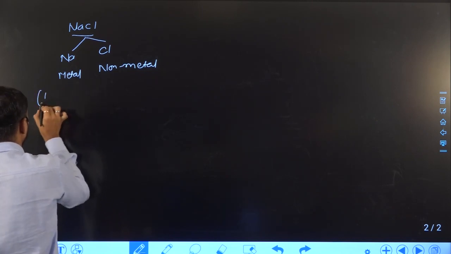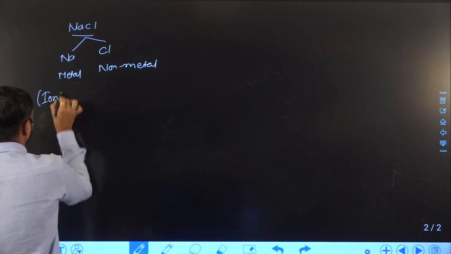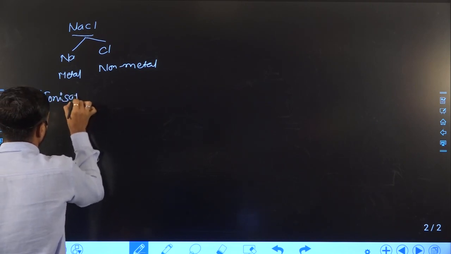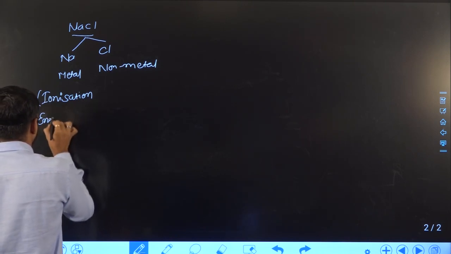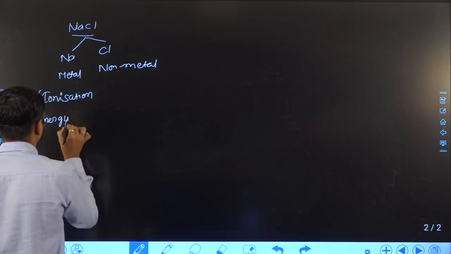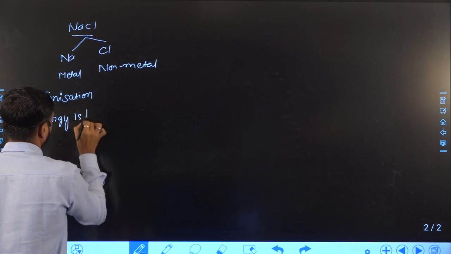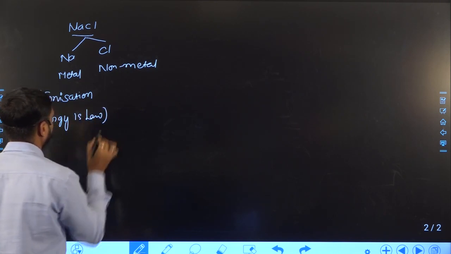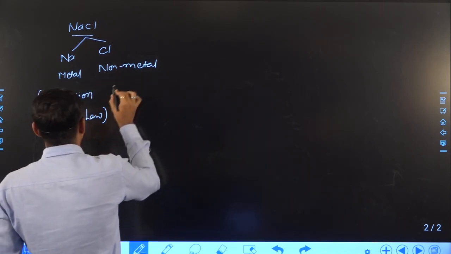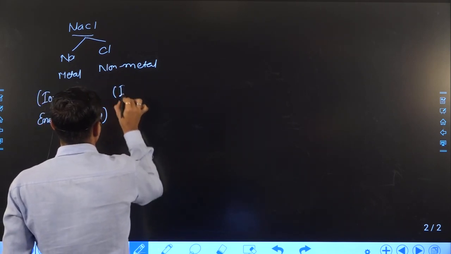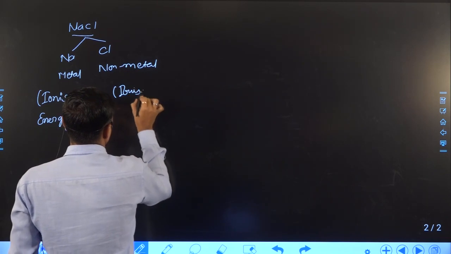In the case of non-metal, the ionization energy will be high.